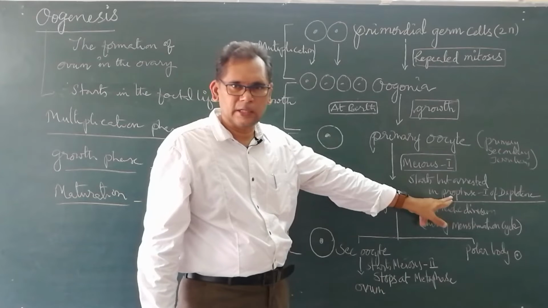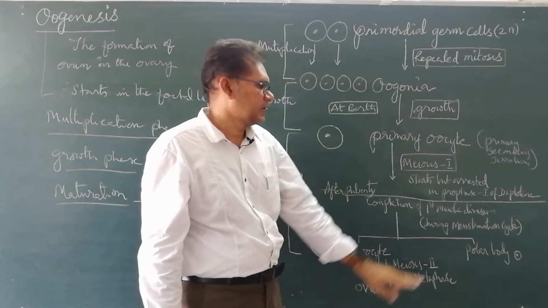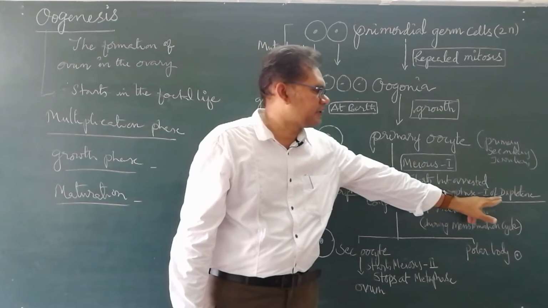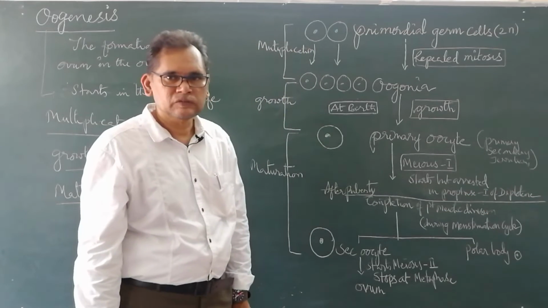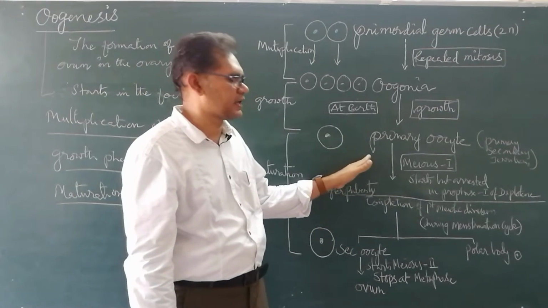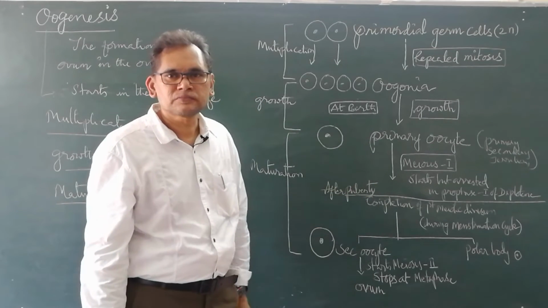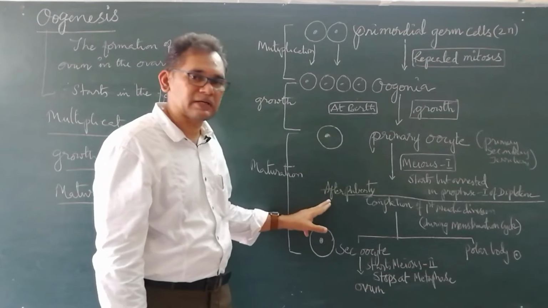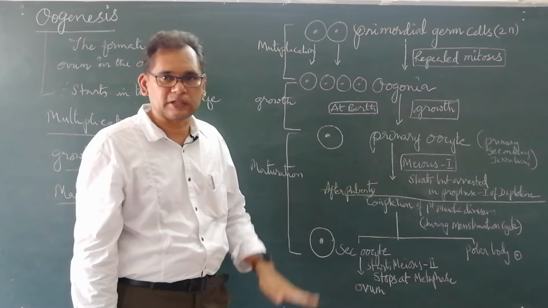They start division, but get arrested at prophase 1 diplotene up to puberty. They remain in the primary oocyte stage up to puberty.